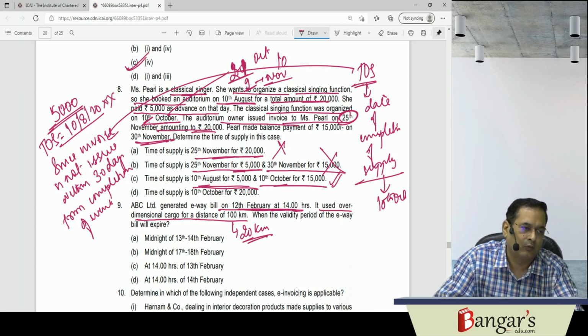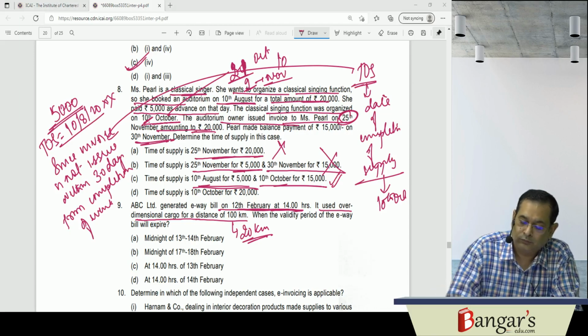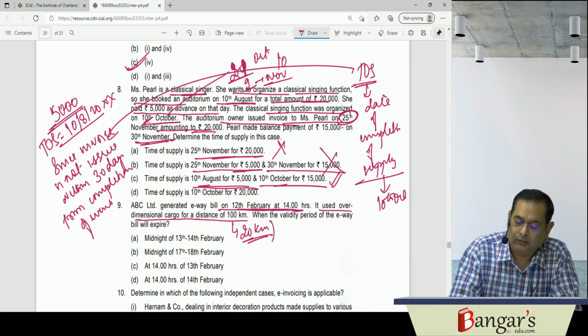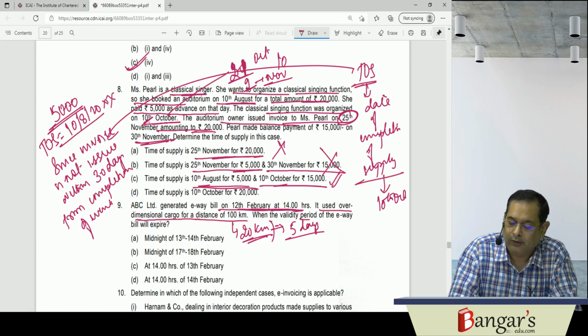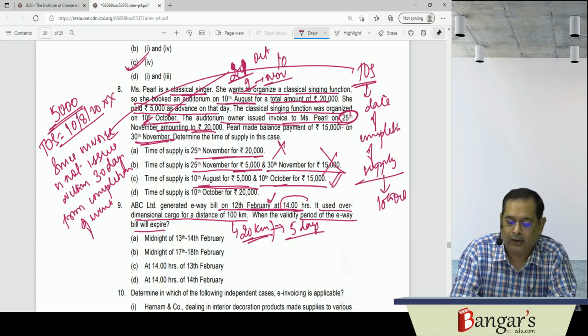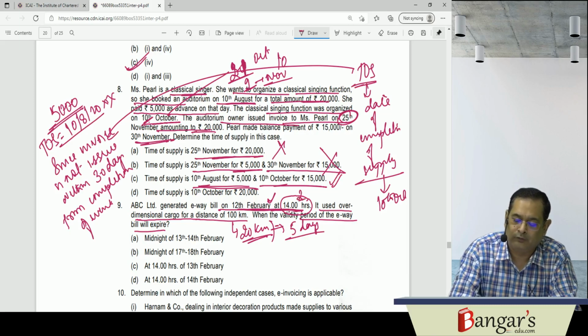Over-dimensional cargo we have seen. So the validity will be for 5 days. What is the date on which the validity period of the e-way bill will expire? The e-way bill has been generated on 12th of February at 14 hours, that is 2 o'clock in the afternoon.